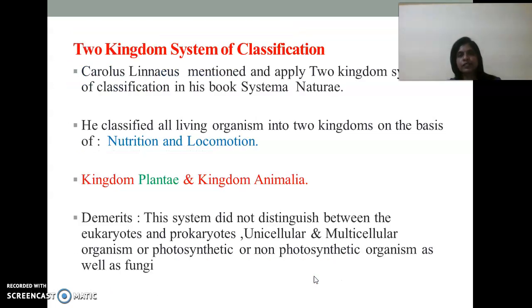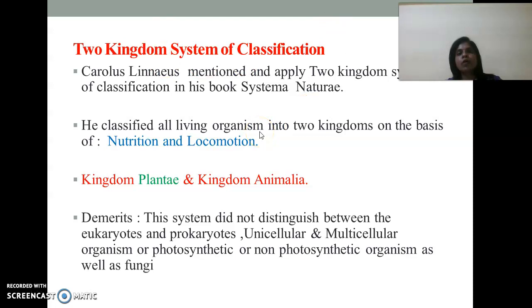The second example of the artificial system of classification is the two-kingdom system of classification. This two-kingdom system is put forth by Carl Linnaeus in his book Systema Naturae. Carl Linnaeus got the credit for introducing the category kingdom. He categorized all the plants into kingdom Plantae and all the animals into kingdom Animalia.